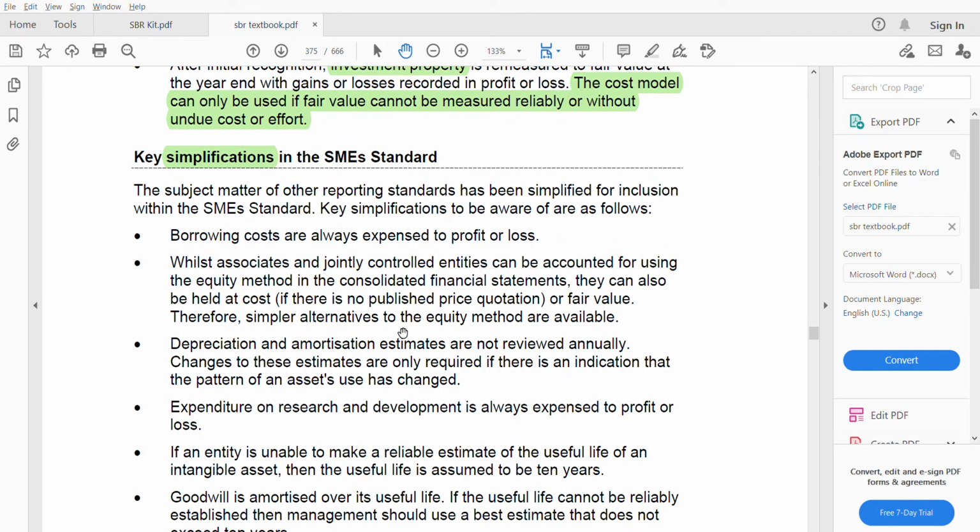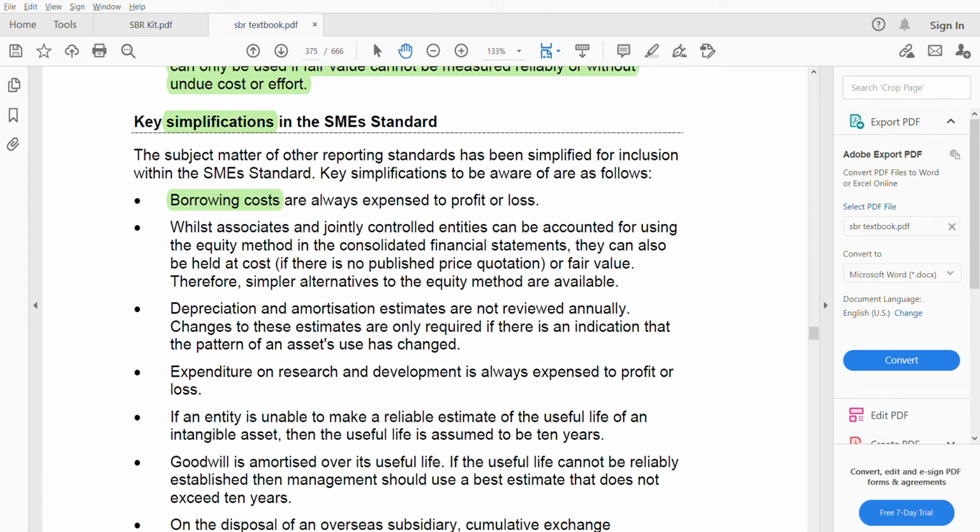Number 1, borrowing cost. IAS 23: borrowing costs are always expensed to profit and loss. Under full IFRS, what did you do? You can capitalize some of the cost also as a part of an asset. Let's say you have taken a loan to make an asset, build up an asset or buy an asset, you can capitalize that cost. But here it's always expensed.